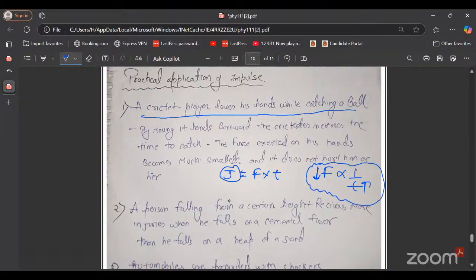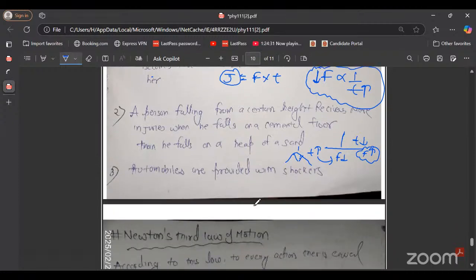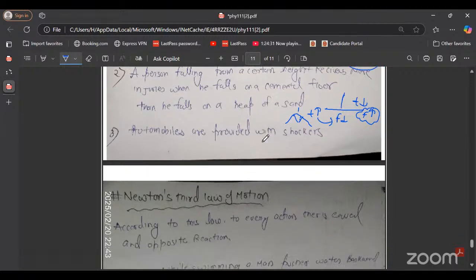Secondly, a person falling from a certain height receives injury when he falls on a cemented floor, because on a cemented floor there will be a short time duration. If the time is very short, the force will be high, so there is more chance of injury. But if a person falls on a heap of sand, the heap goes downwards, which increases the time. If time increases, the force will be less, so there is less chance of injury. Next, automobiles are provided with shockers. All are examples of impulse.